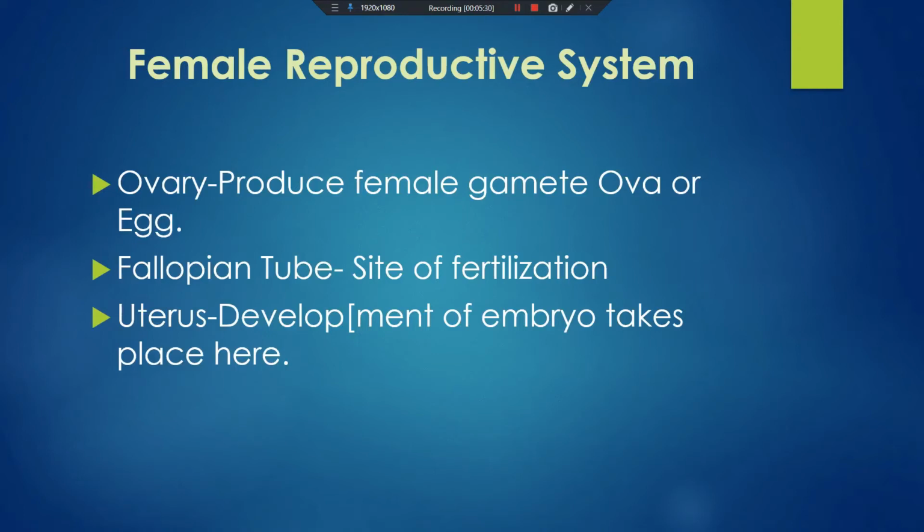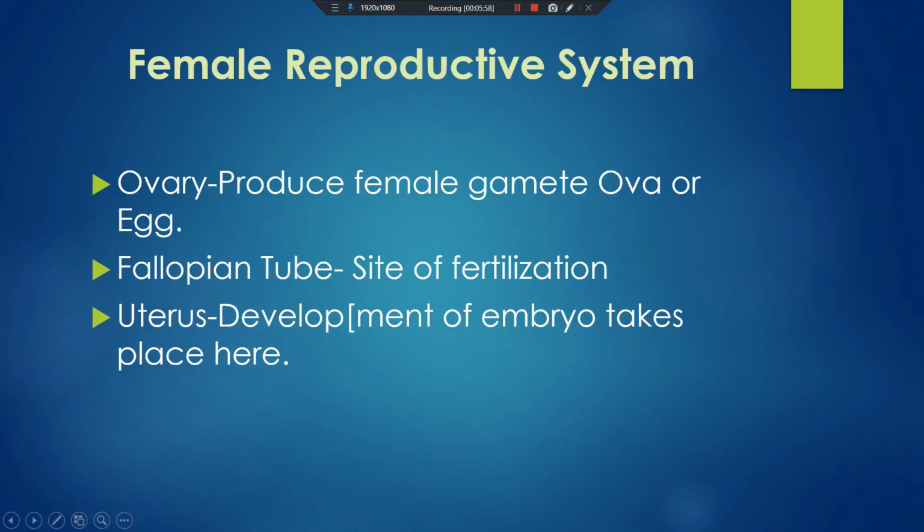Now the next is the fallopian tube. One pair of fallopian tubes is present. Each arises from the ovary, and the function of the fallopian tube is that it is the site of fertilization, meaning fertilization occurs in the fallopian tube. The ovary releases the ova and it comes to the fallopian tube, and here fertilization occurs.